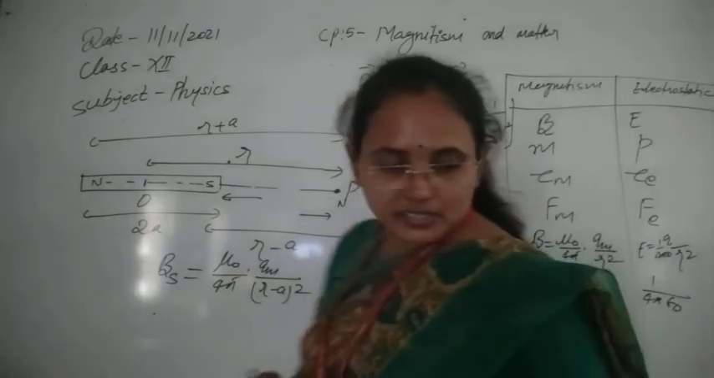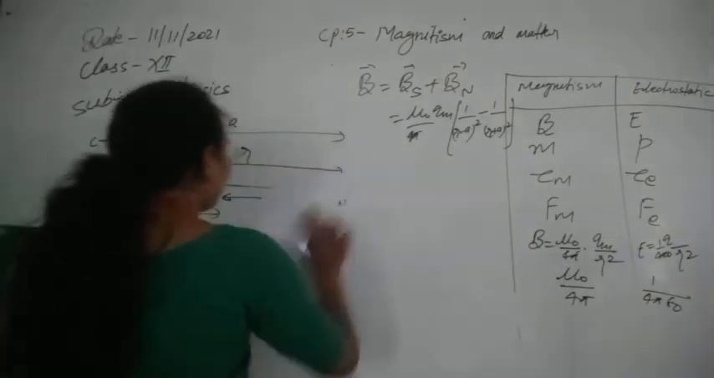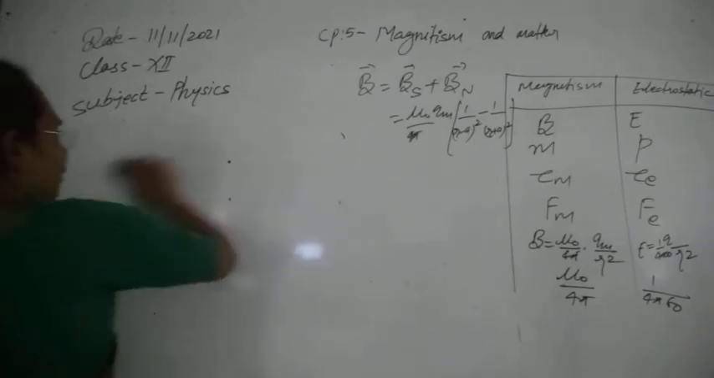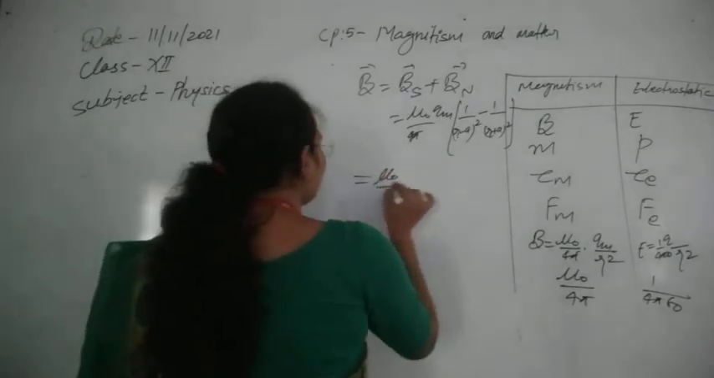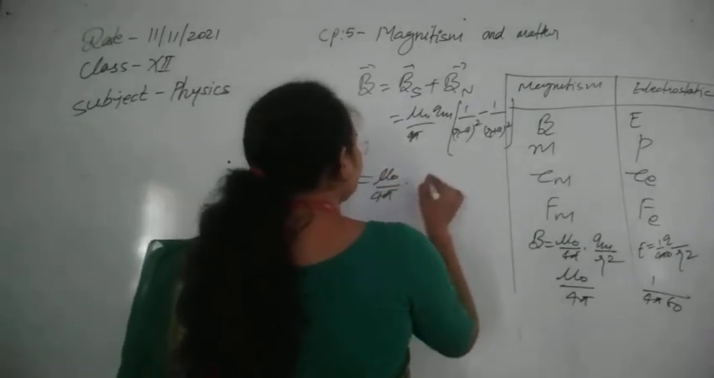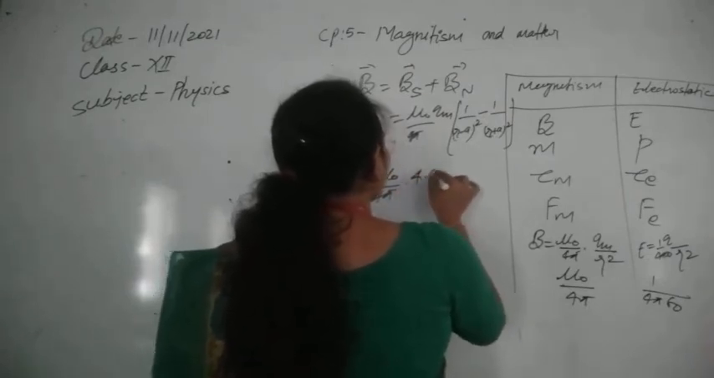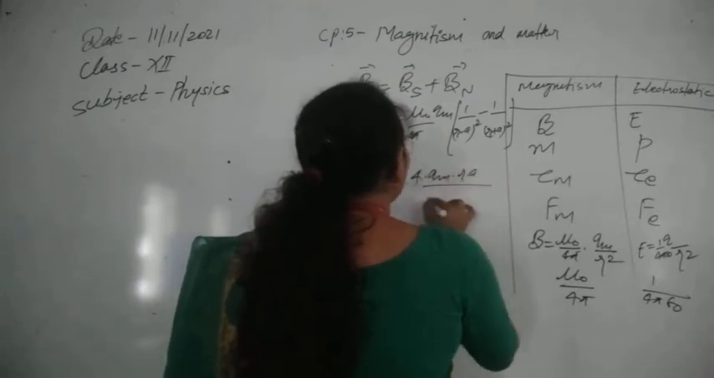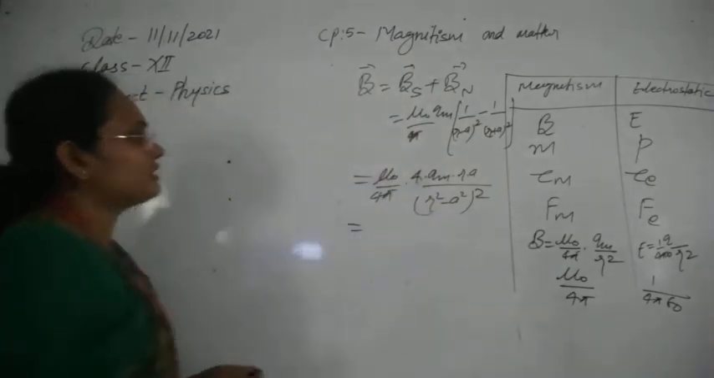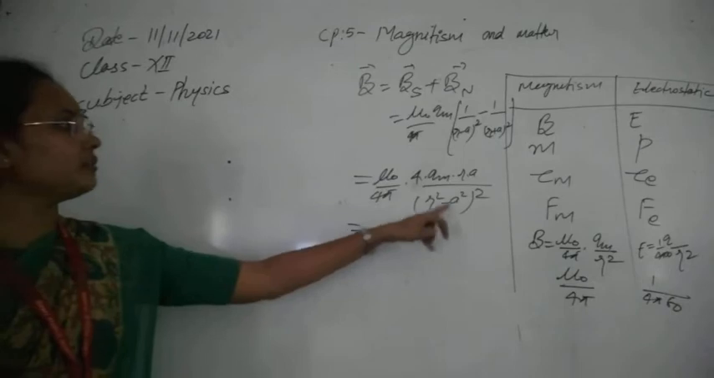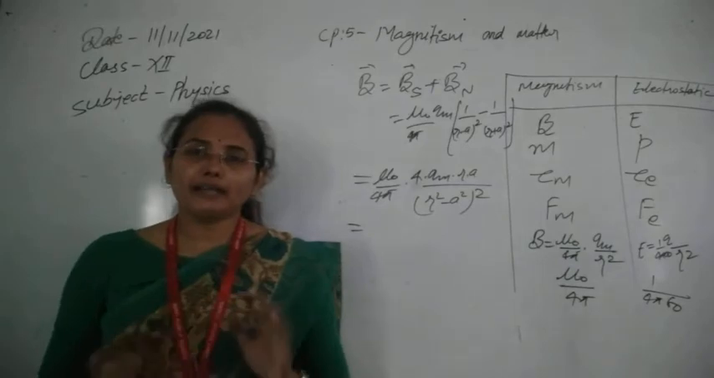Now you can solve this equation, and after solving it you will find the value of the magnetic field due to any bar magnet at an axial point. So if you solve it, finally this is obtained as mu 0 upon 4 pi, 4 times qm r into a divided by (r square minus a square) whole square. And the 4 pi you can also cancel out and solve it. So this is the value of the magnetic field obtained due to any bar magnet at any axial point.